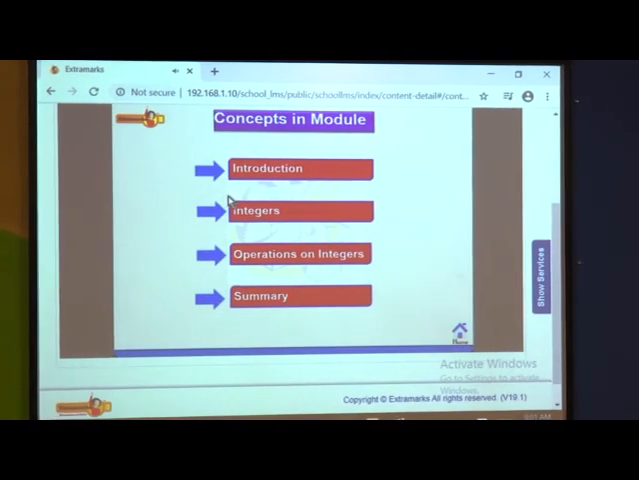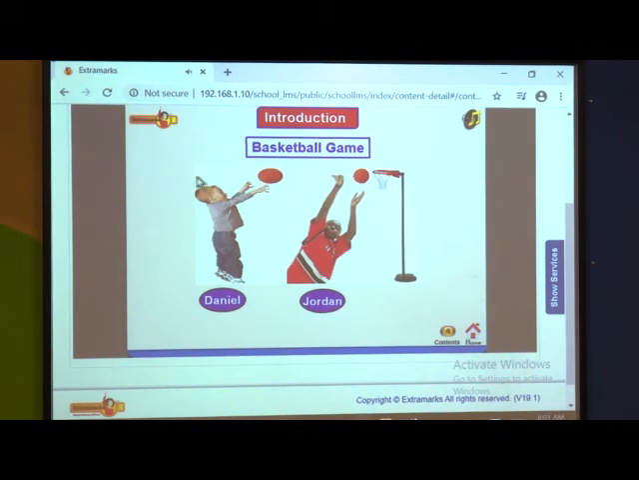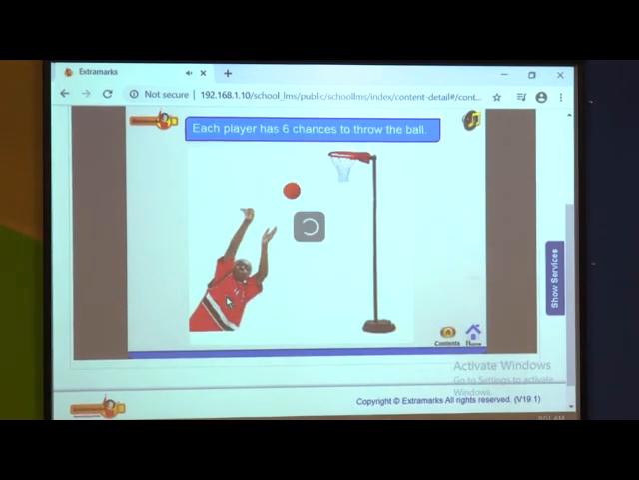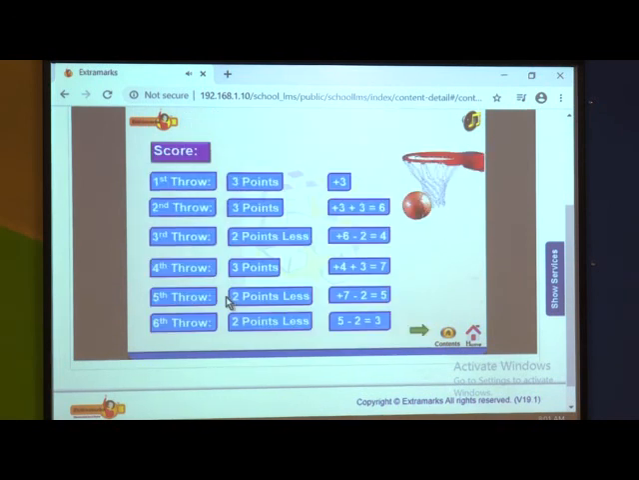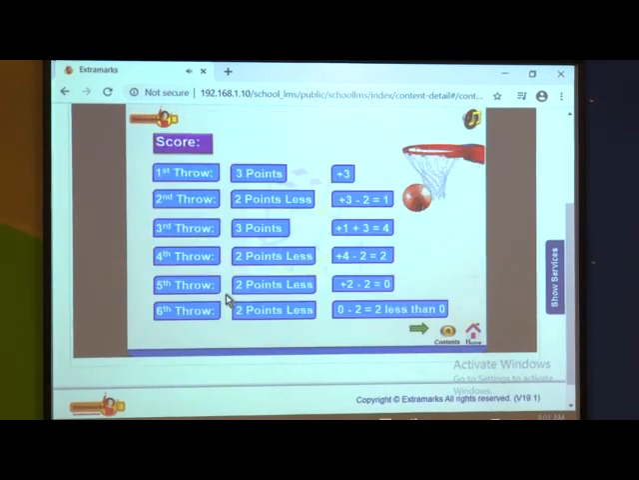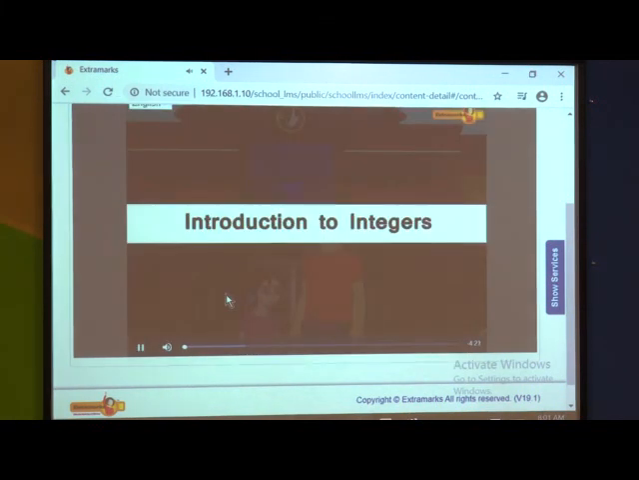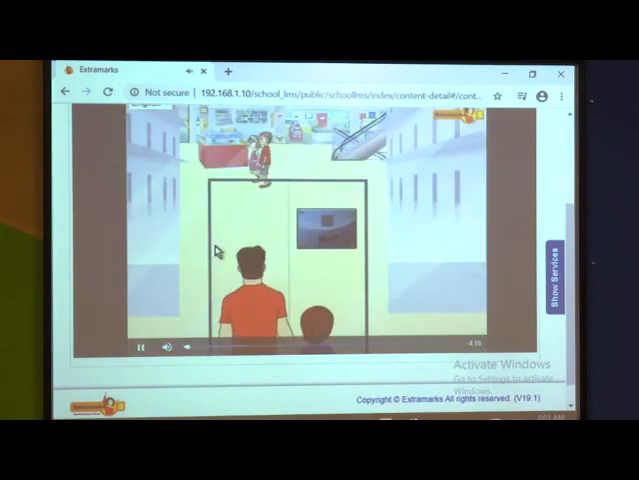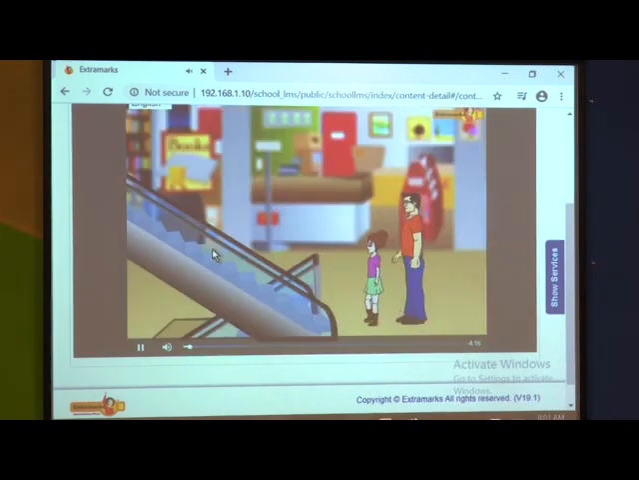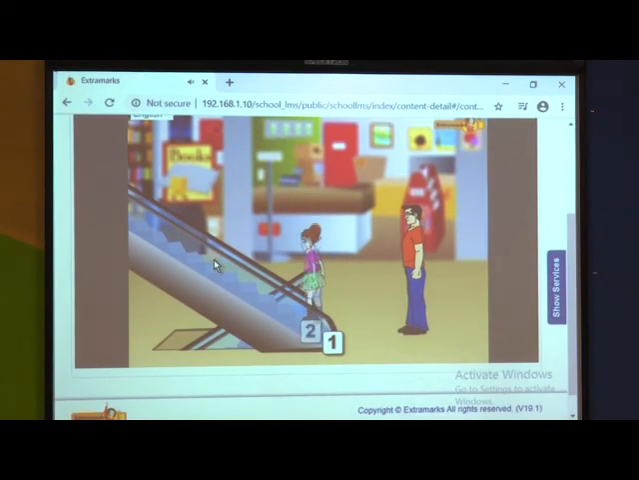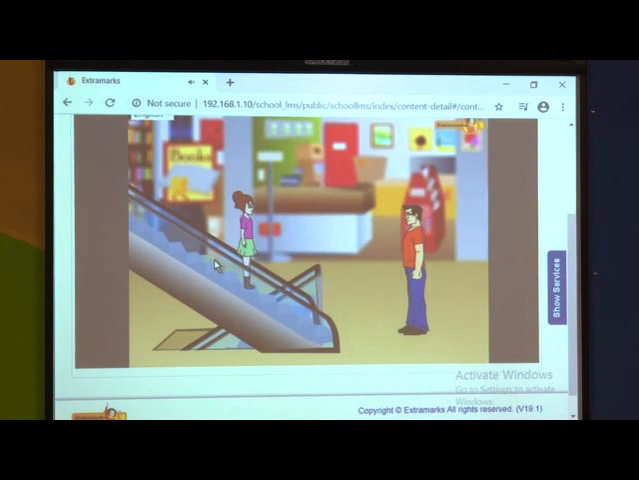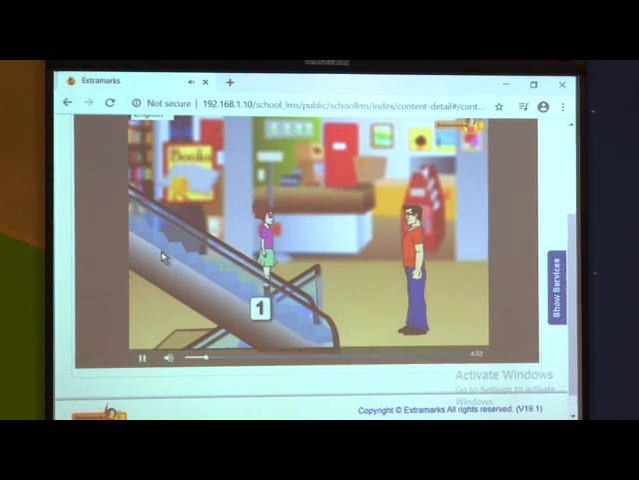In this module, let us observe one basketball game being played between each player. On first throw, now Daniel will throw. Let us see the final score. Introduction to integers. One, 2, 3, 4, 5. Kathy, come downstairs. Okay, father. 1, 2, 3, 4.